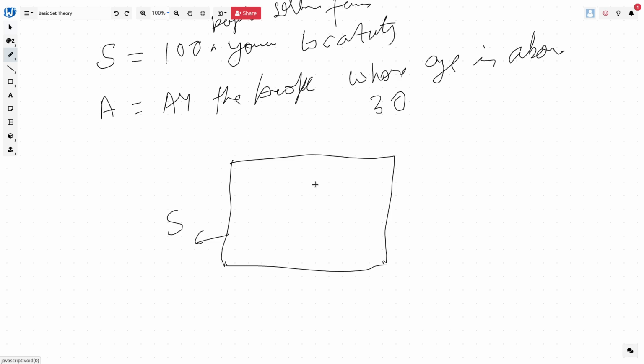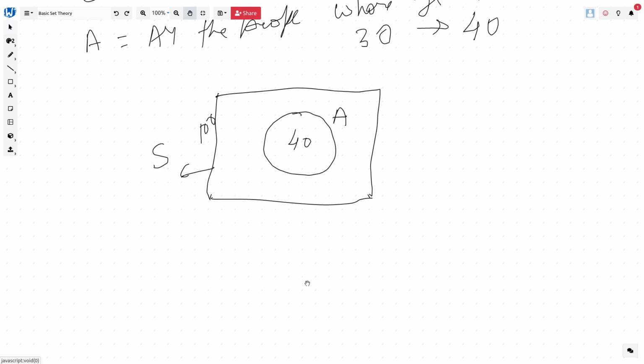Now the A set is defined as all the people whose age is above 30, so this we define as A, right? So let's say the cardinality or count of this is 40 people. So 40 people have age above 30, right? So these are 40 and these are 100 people. So what is not of A? Not of A, in this sample set, is nothing but 100 minus 40, right? So this is nothing but 60, correct?